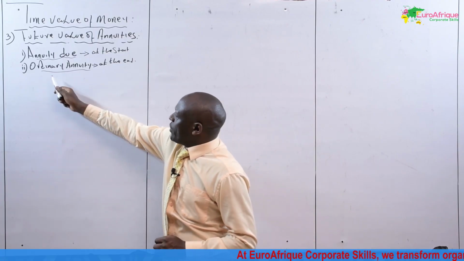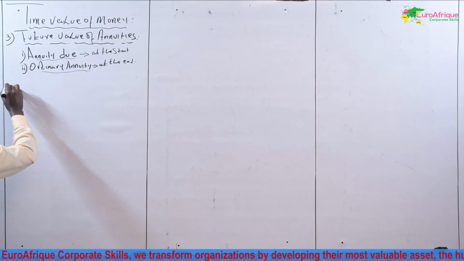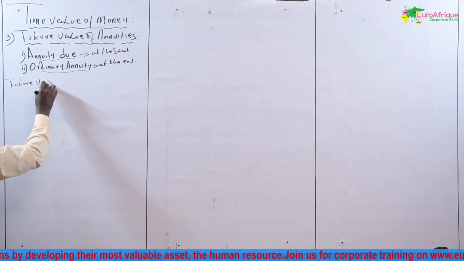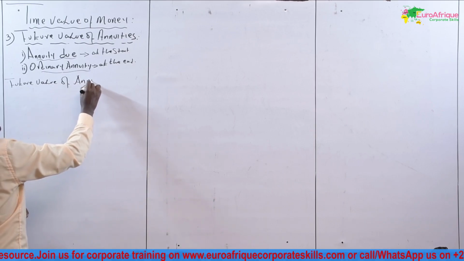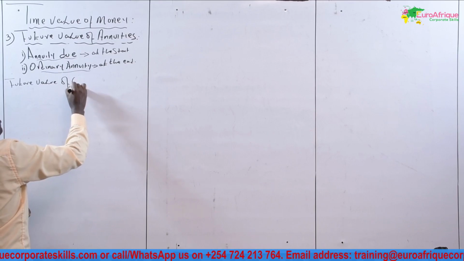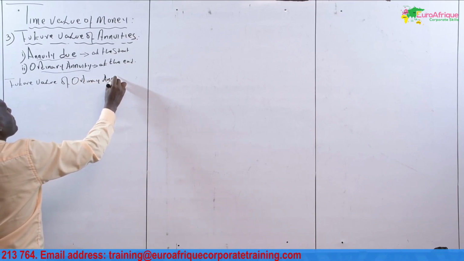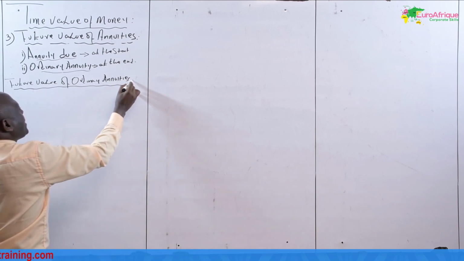I want to start with the ordinary annuity, and I will start with the future value of ordinary annuities.